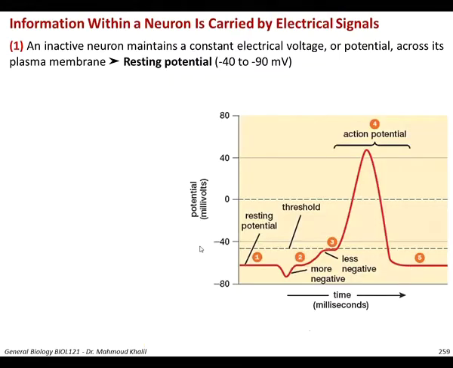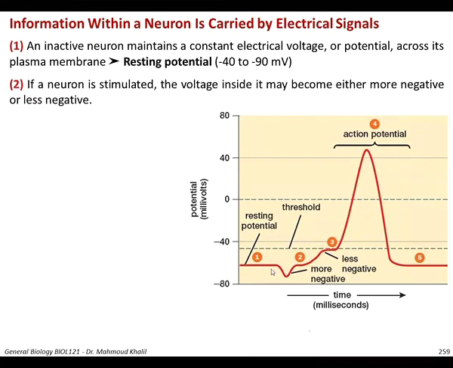So here you can see the propagation of the action potential. Information within a neuron is carried by electrical signals. An inactive neuron maintains, as you can see from the figure, a constant electrical voltage or potential across its plasma membrane, which is called resting potential. And this resting potential ranges from -40 to -90. So you can see the level is resting potential.